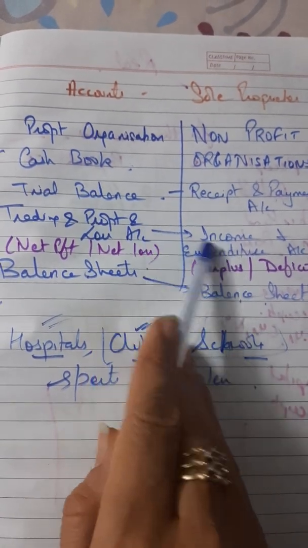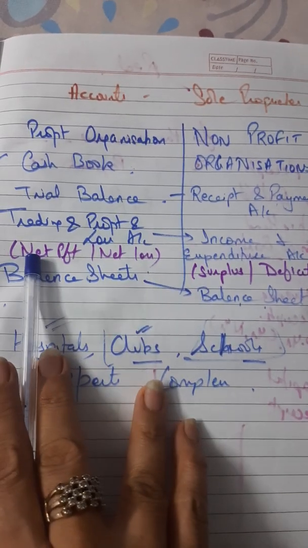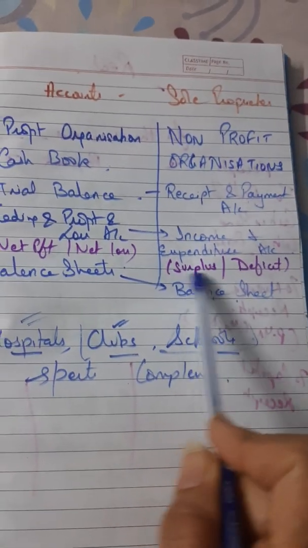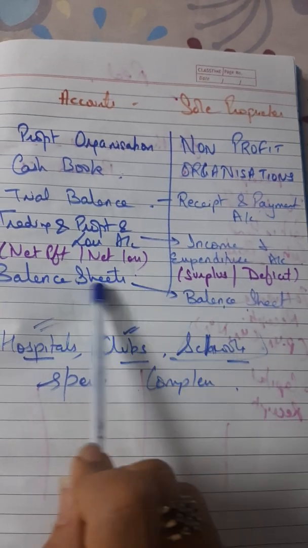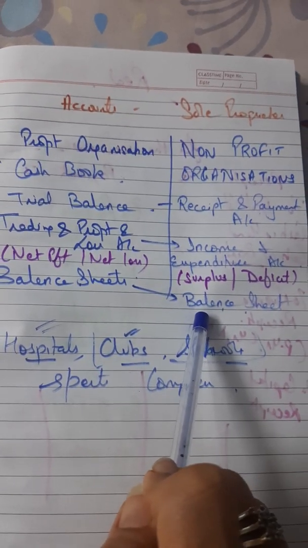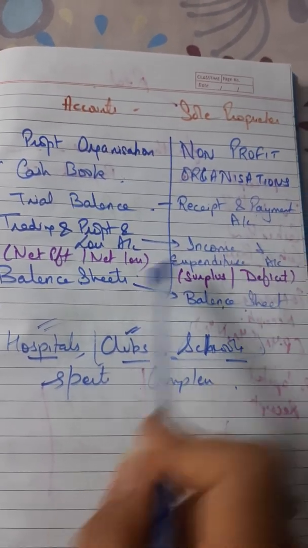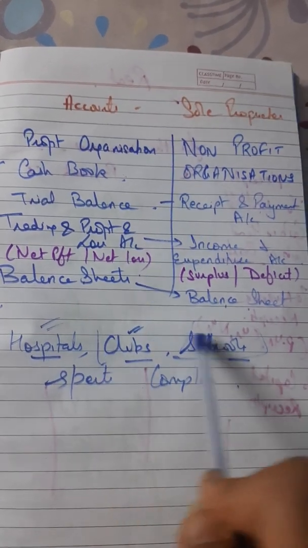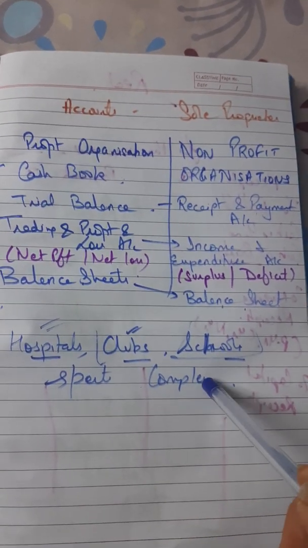Basically, both of them are prepared on accrual basis. But instead of net profit and net loss, we calculate the surplus or deficit over here. And the balance sheet is same, though the items of the balance sheet may differ. So examples of NPO are hospitals, clubs, schools, sports complexes, libraries, etc.